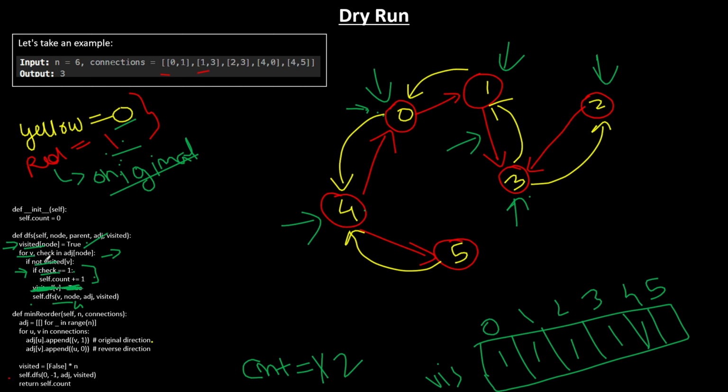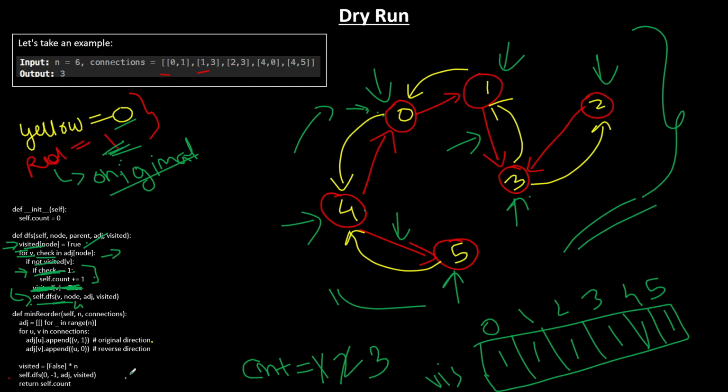Then you check the children of node 4. Since 0 is already visited, you go to node 5. You came here using the red color edge, which is the original edge with value 1. So you check, okay, check equals 1, which is true, so you increase the count. Then you call the DFS function from node 5 and mark 5 as visited. Since there are no more children of 5 and 4 is already visited, you roll back to node 0 and the complete DFS call is done.